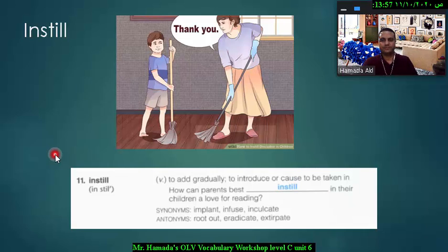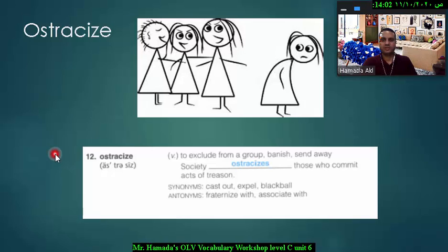Next word is ostracize. As you can see in this picture here, these girls have ostracized the other girl because they don't want her to join the team. So ostracize is a verb which means to exclude from a group, banish or send away, and it's used as a verb, as I told you. It means also cast out or expel or blackball.